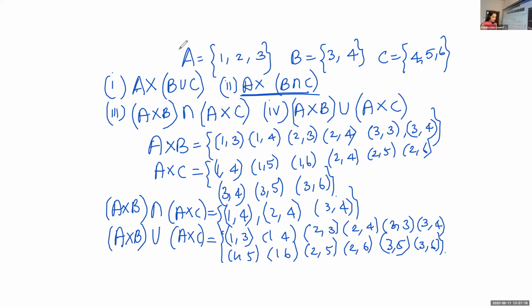Is it okay? Intersection means we are writing only those elements which are present in both A cross B and A cross C. And union means we write all the elements present in A cross B and A cross C.